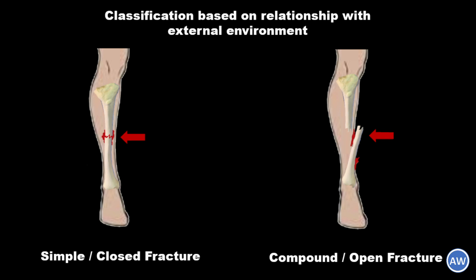The last type of classification of fractures is based on exposure to the external environment. If a fracture has not been exposed to the external environment, that means the overlying skin is still intact, then we call it a simple fracture or a closed fracture. And if the overlying skin is breached by the fragmented bone and it's exposed to the external environment, we call it a compound fracture or an open fracture.